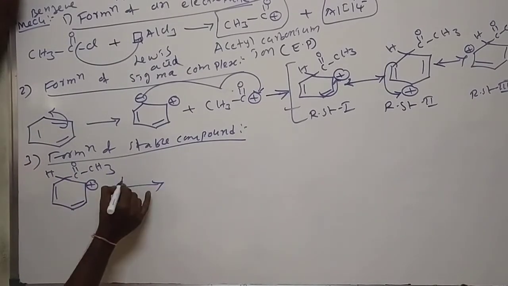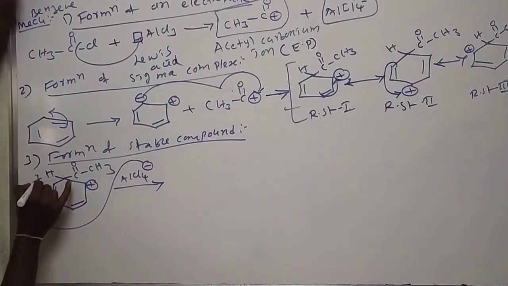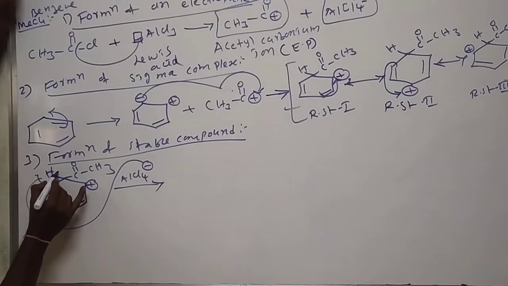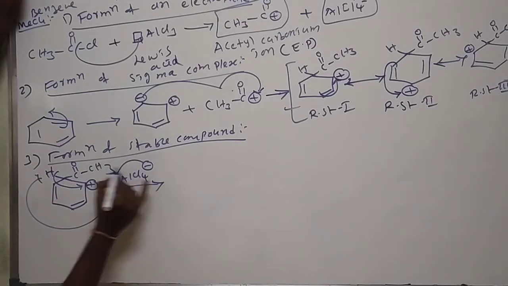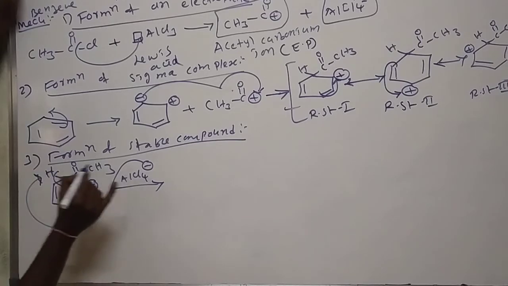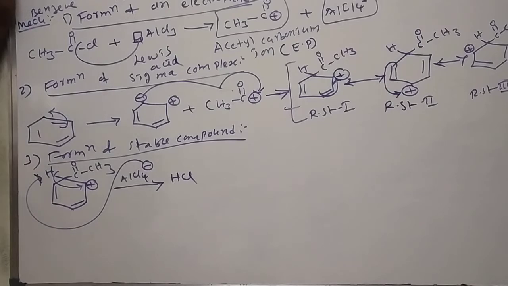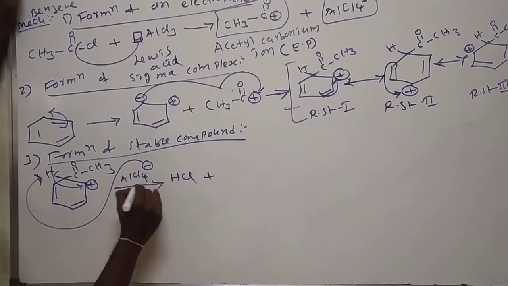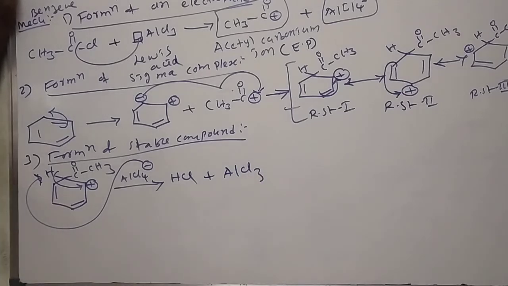It reacts with AlCl4 minus, which attacks the hydrogen. These electrons transfer towards this one. This hydrogen, H plus, reacts with Cl minus and forms HCl. It loses Cl minus, which means we get back the AlCl3.